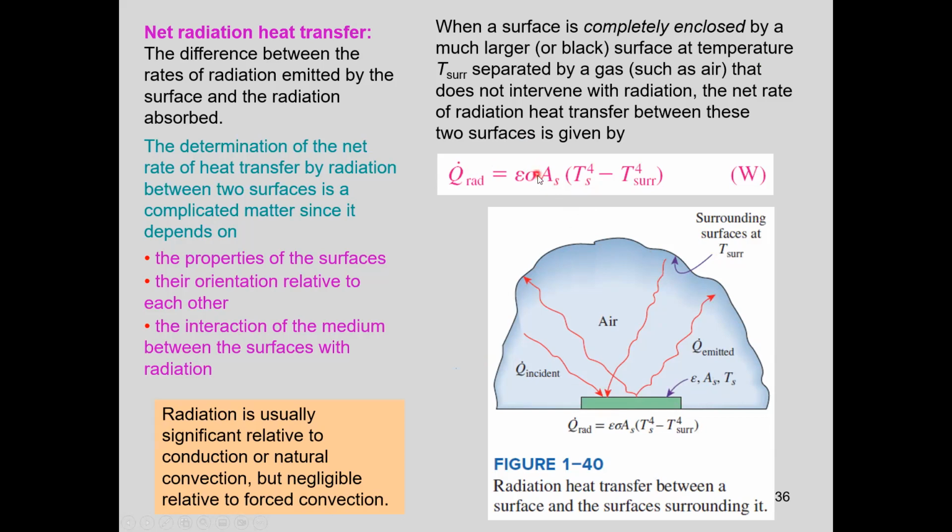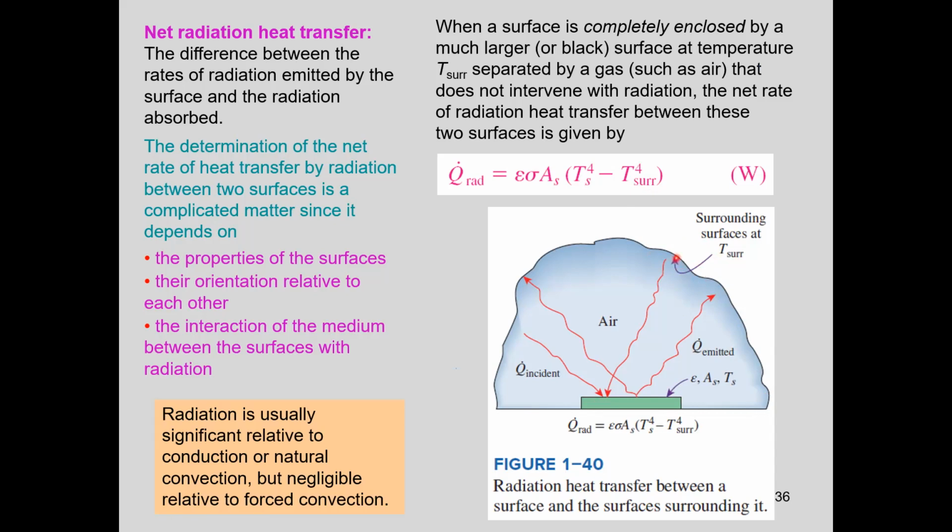What is the name of the sigma? The name of the sigma is Stefan-Boltzmann constant. Ts is the surface temperature of the small body, and T surrounding is the temperature of the surrounding surfaces.